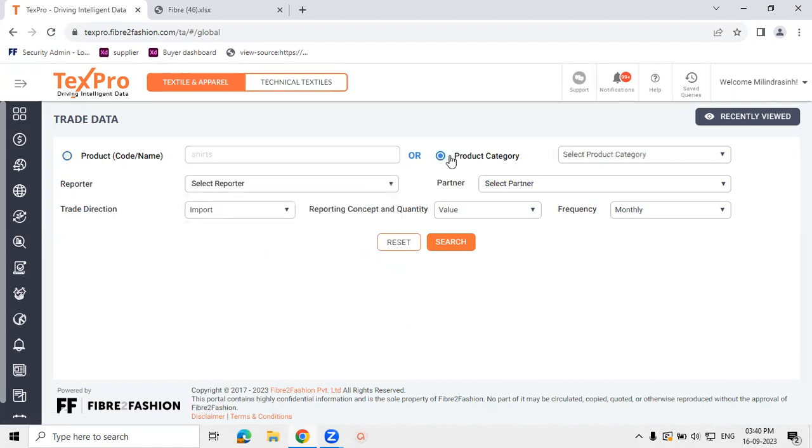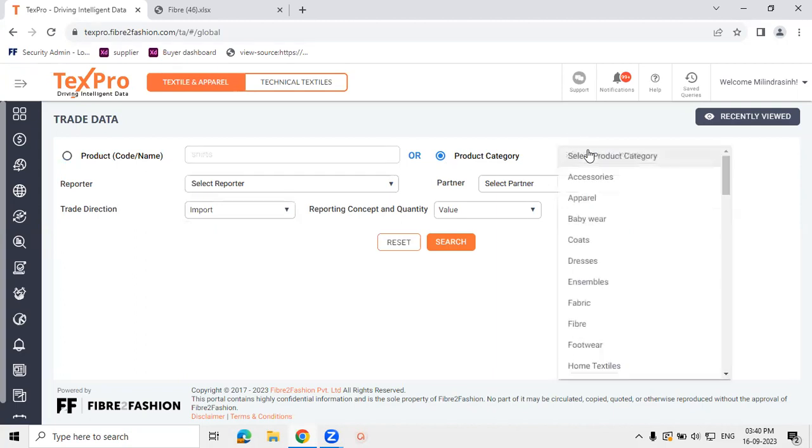Now, in case one does not want to go into the nitty-gritties of HS codes or those specific bifurcations, and would like a category level view of how the overall product category is performing, for example, the overall shirts category or t-shirts or trousers or the entire apparel category, then in that case, product category becomes the right search option. You don't have to manually download all the HS codes and then aggregate them to prepare categories. We have done that for you. In TextPro, you have ready categories that you can readily use.